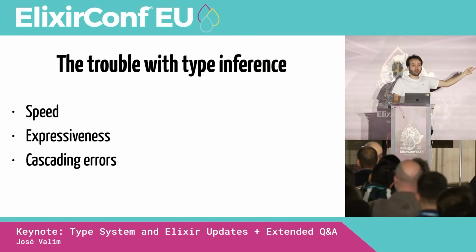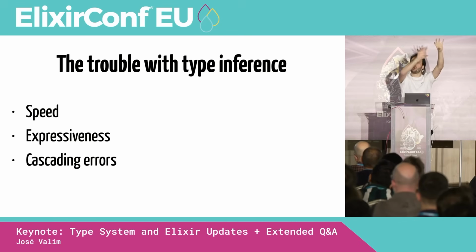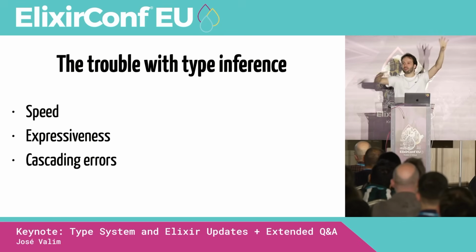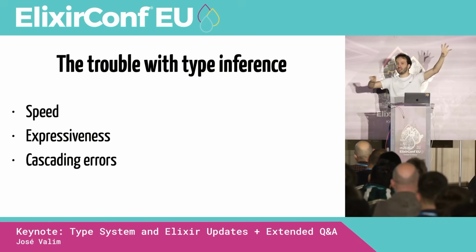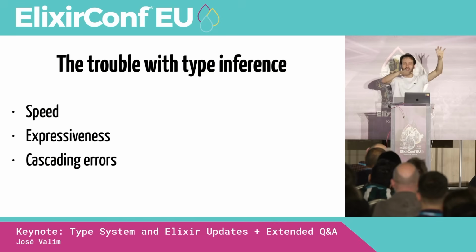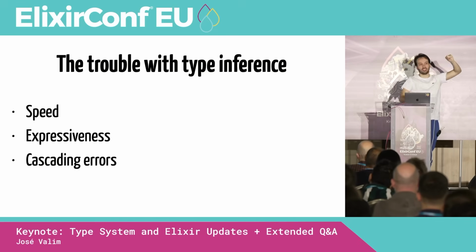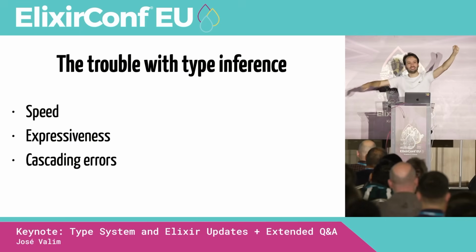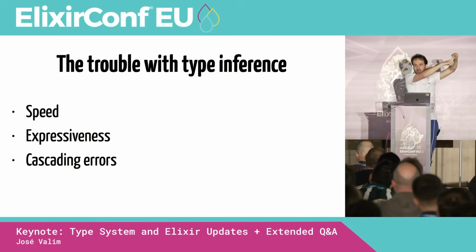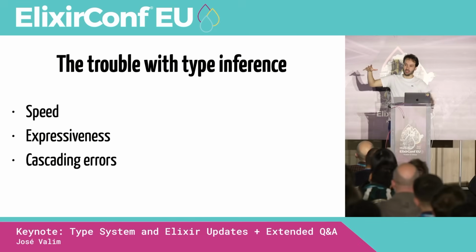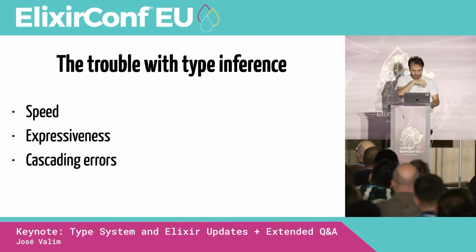It can also affect errors, because imagine that you have A calling B, calling C, three different functions in different modules. If we infer the type for C, and then use that to infer the type for B, and then there is a typing violation in A, now you have a typing violation in A caused by C. You have to understand why C got that type signature, why that impacted B, and how that impacted A. So it can make errors hard to understand because the signatures are being inferred. That's a potential downside.